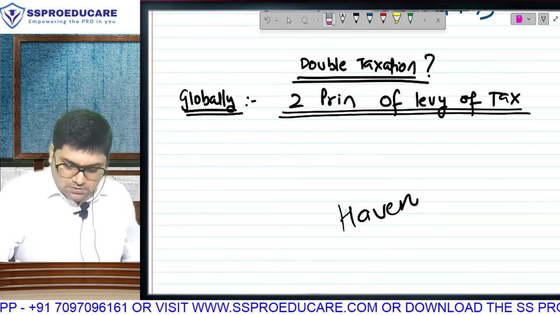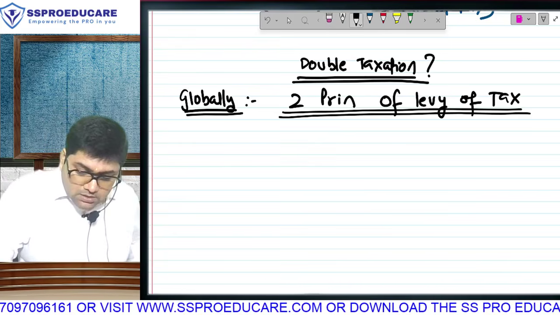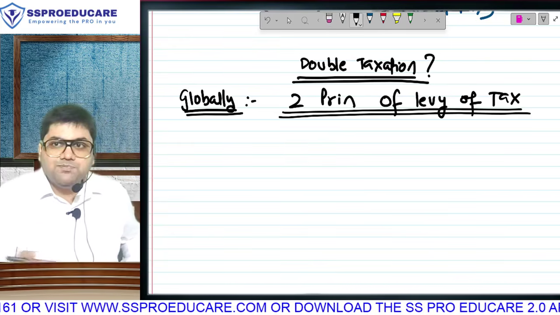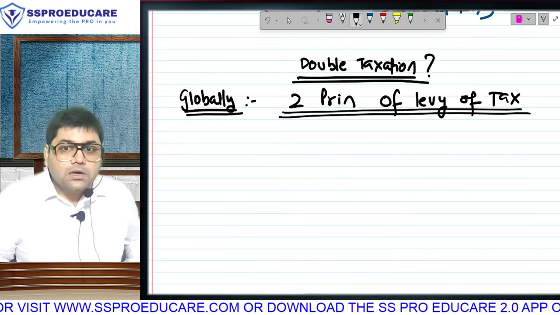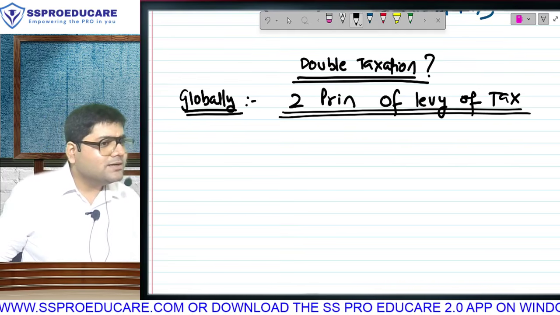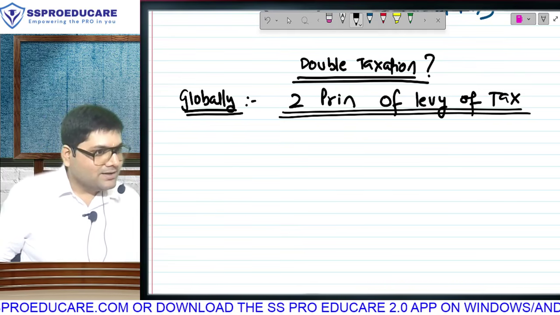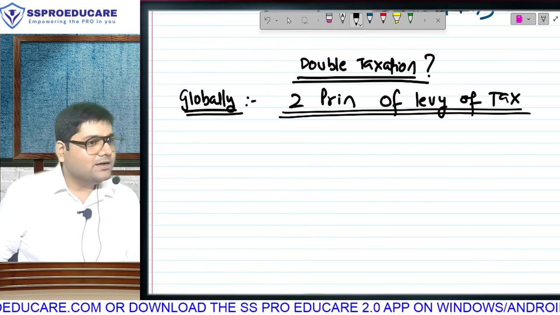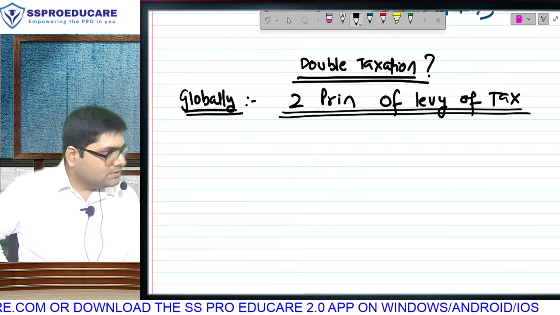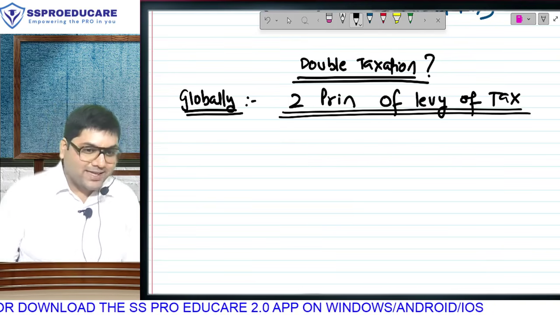For example, there are some countries which have income tax. For example, in India, कौन बोला? रशिया, ठक्कर बोला, थाईलैंड, इंडिया. थैंक गॉड इंडिया में इनकम टैक्स है ब्रो.